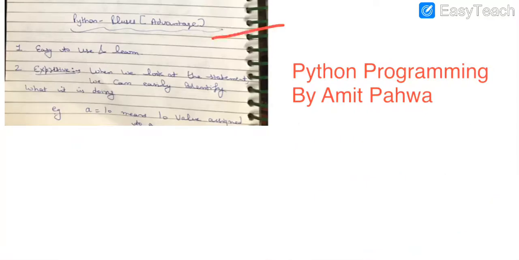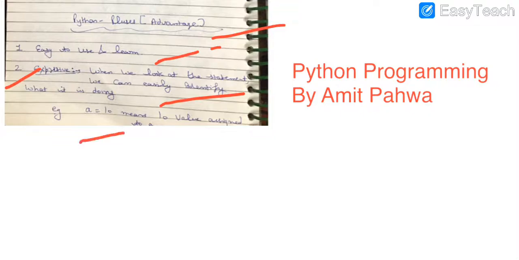Now, some advantages of using Python instead of other programming languages. The very first is, it is very easy to use and learn. If you learn C and C++, then there are some concepts which are very difficult to understand, and also the syntax of these languages is difficult as compared to the syntax or the grammar of the Python programming that we are using. Next is expressive, which means when you look at the code written in a Python program, you can easily determine what task that particular instruction is doing in the program.